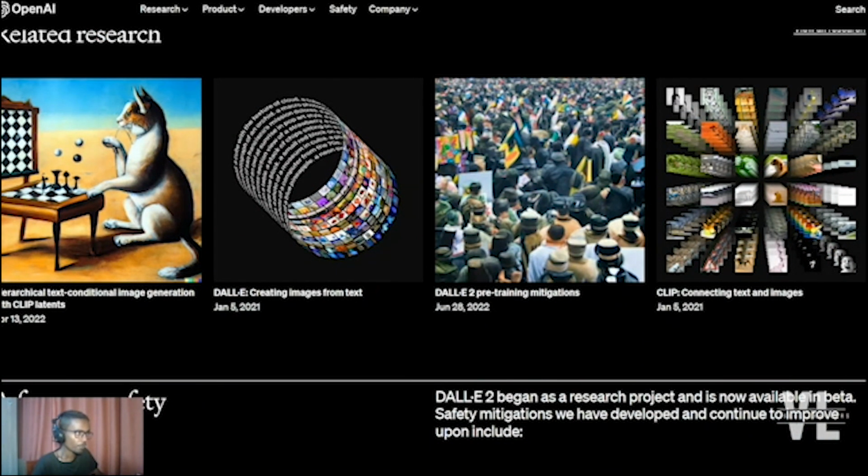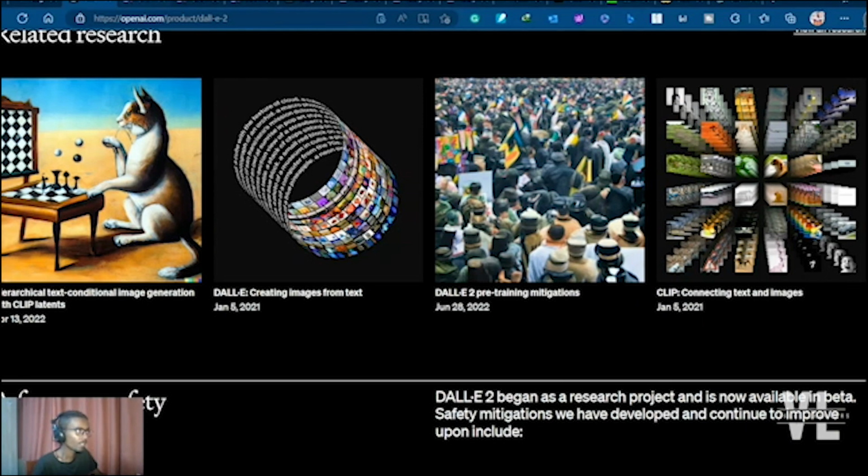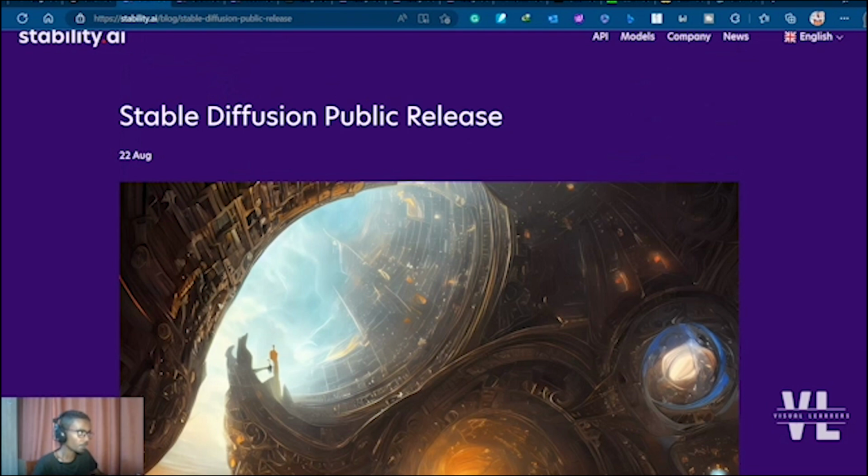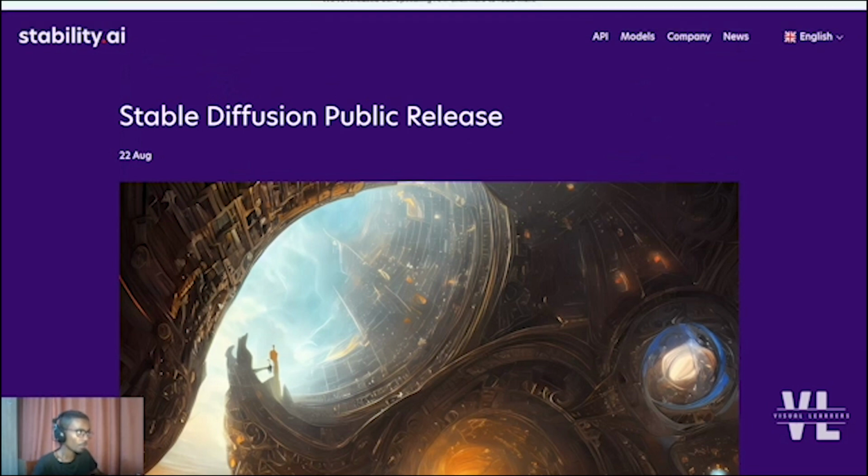And if you want to get more information about the DALL-E model, you can read the blogs from the original OpenAI page. The second type of image generation tool is known as Stable Diffusion, and you can go to the website stability.ai in order to get the API or more information about the Stable Diffusion model.